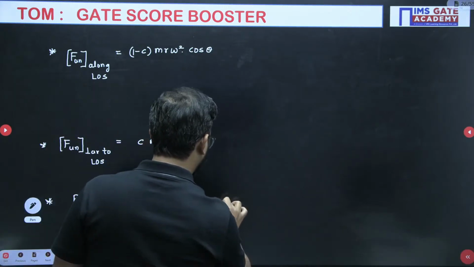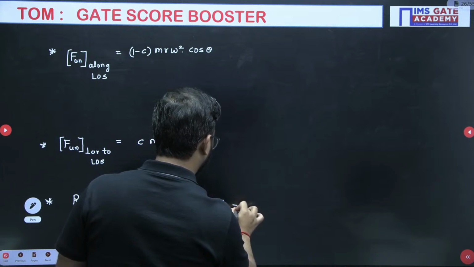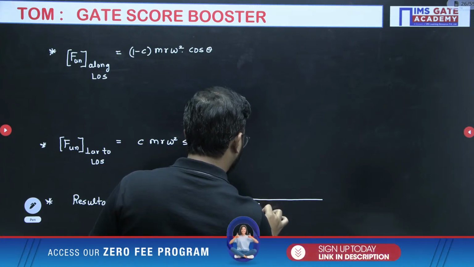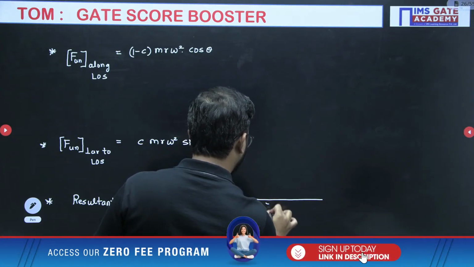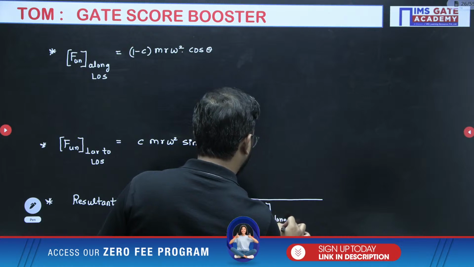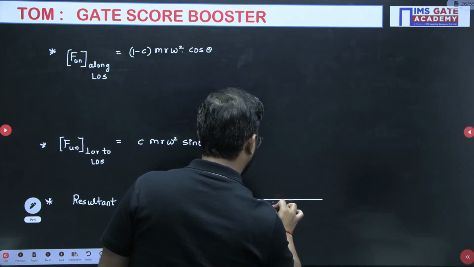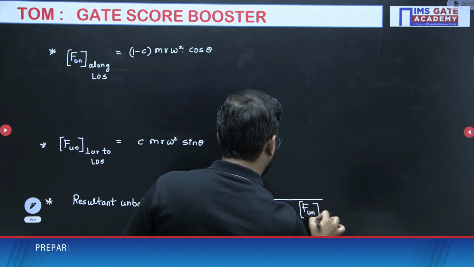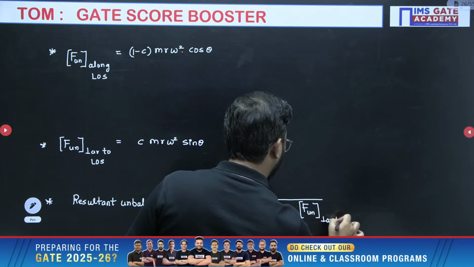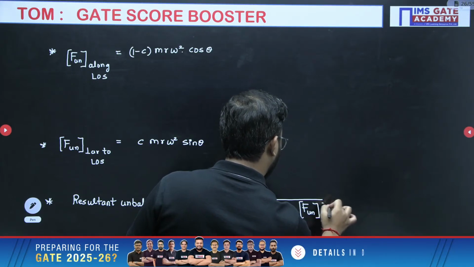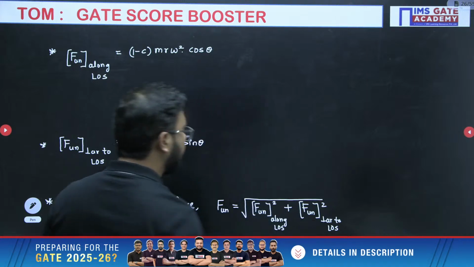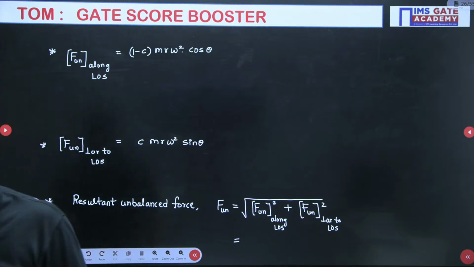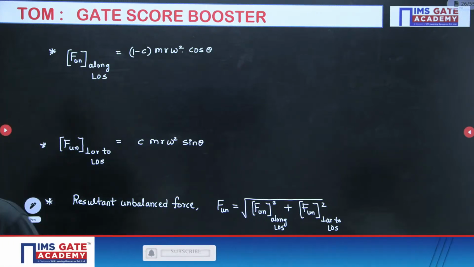The resultant unbalanced force will be the square root of the sum of the squares of the force along the line of stroke and the force perpendicular to the line of stroke. So from here you will get the resultant unbalanced force as well. Do this calculation part, then I will give you a detailed description of how we got these formulas.